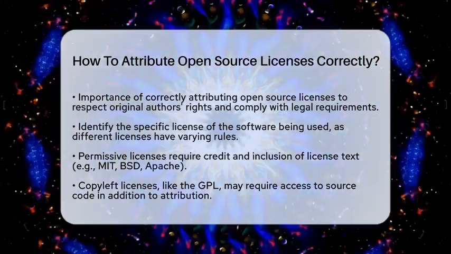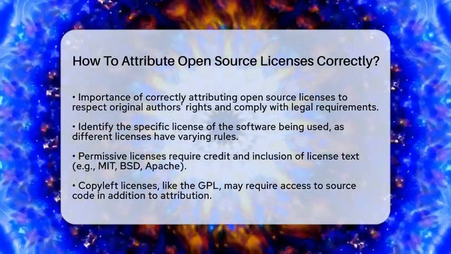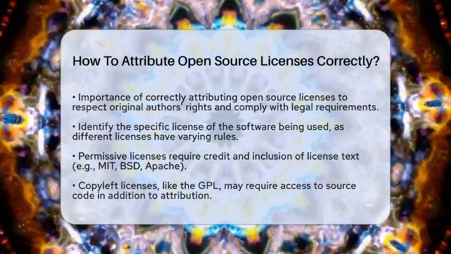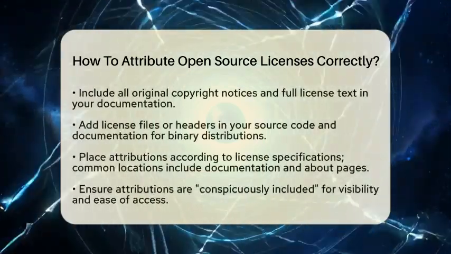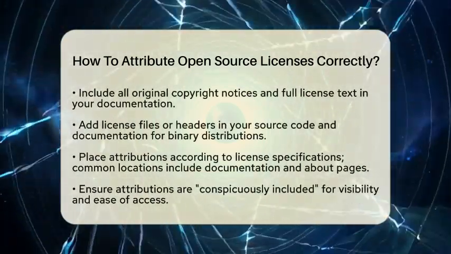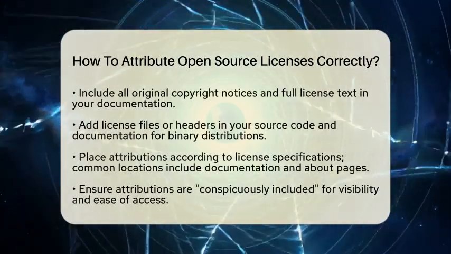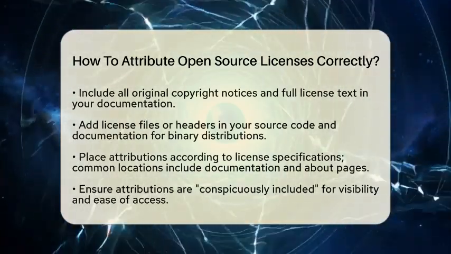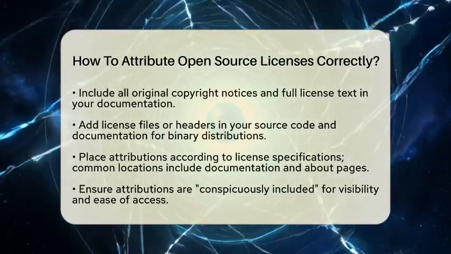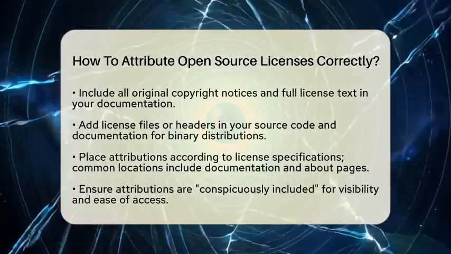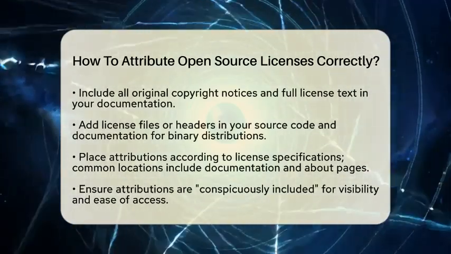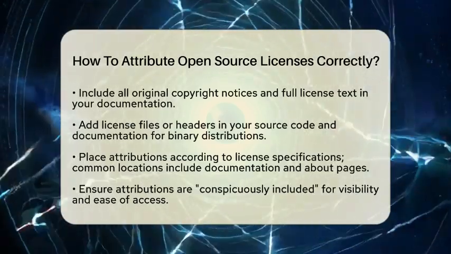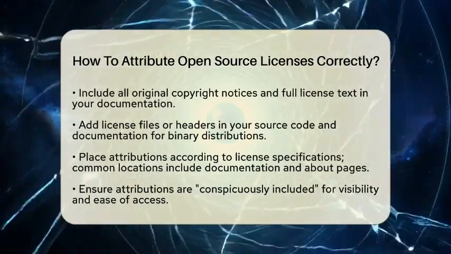Next, it is important to include all original copyright notices and the full license text. This is usually done by adding license files or headers in your source code and including them in the documentation for binary distributions. For instance, if you are using software under the Apache license version 2.0, you must include a notice file with any derivative works if it exists in the original.